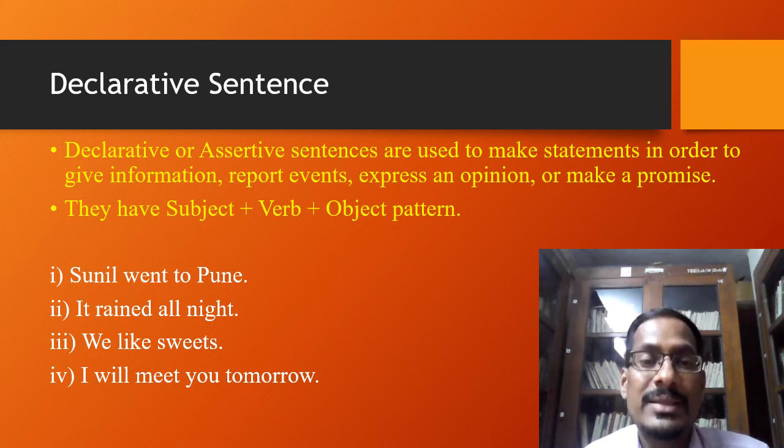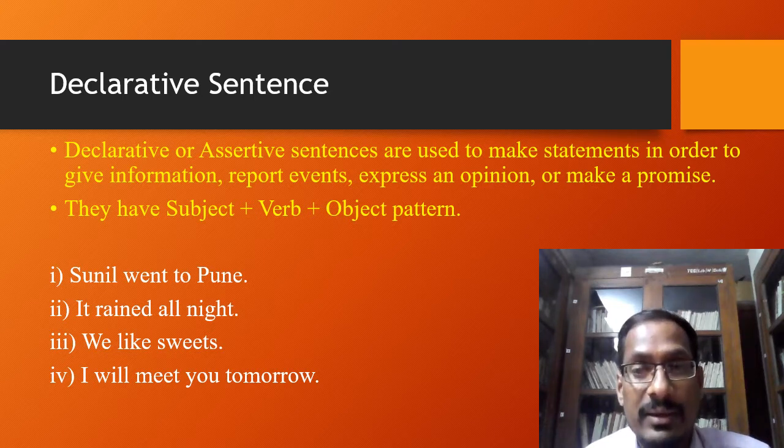If you see the second sentence, it rained all night. So this sentence is giving us a report, and it is telling us about raining, that it rained all night. So it reports an event.